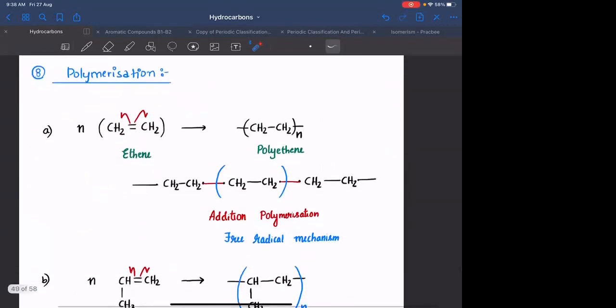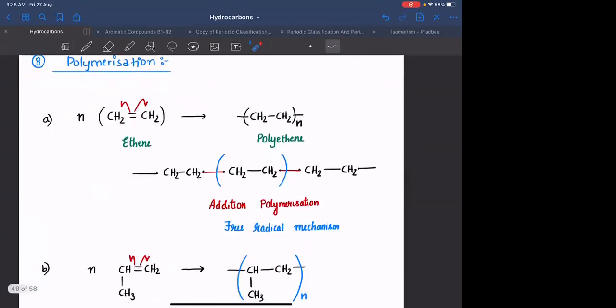Then we have seen the polymerization reaction. What you need to do is break the pi bond and form free radicals. So this particular polymerization reaction involves a free radical mechanism. We will be analyzing the mechanism in detail in the chapter on polymers. That chapter will be the last chapter of our organic chemistry.